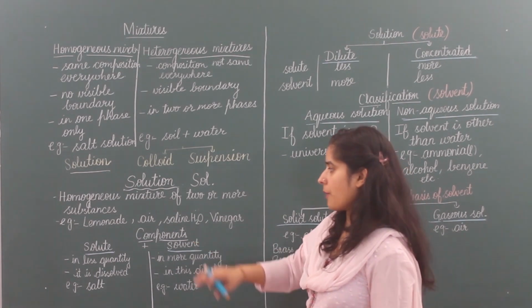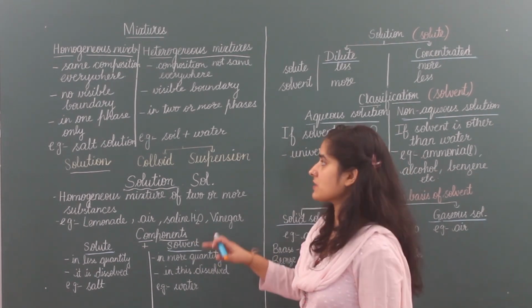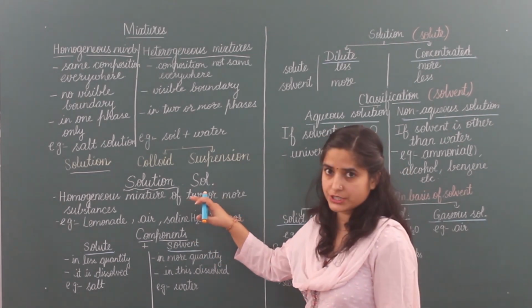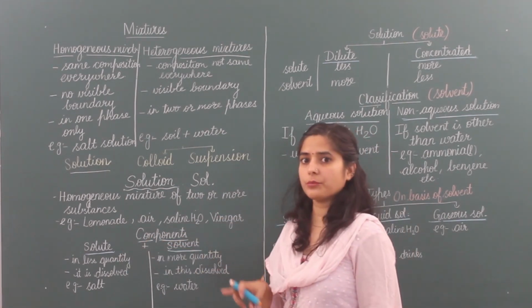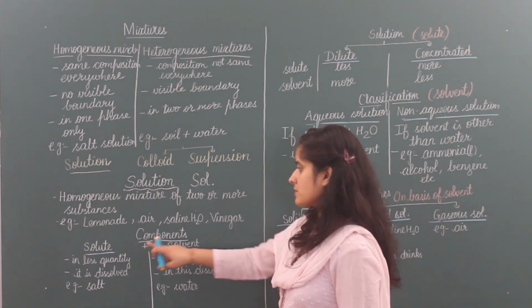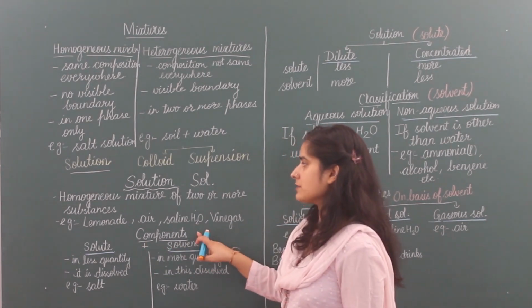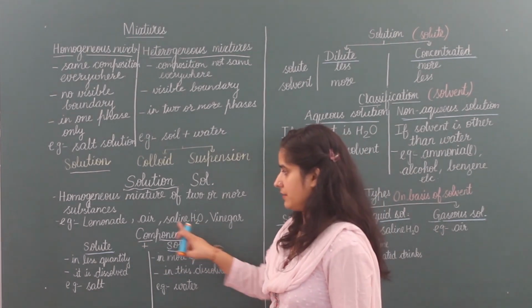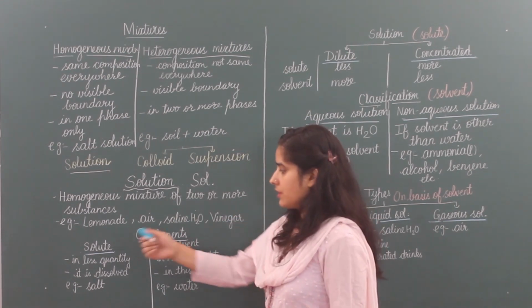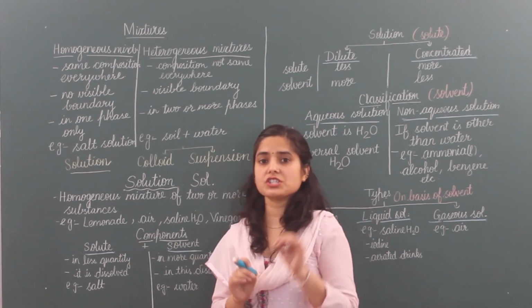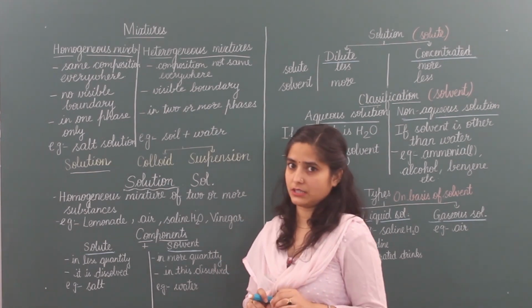Next is components. What are the components of a solution? Solute and solvent are the two components of a solution. When solute is added in solvent, then a solution is made. So what is solute and solvent? Solute is the thing which is present in less quantity.